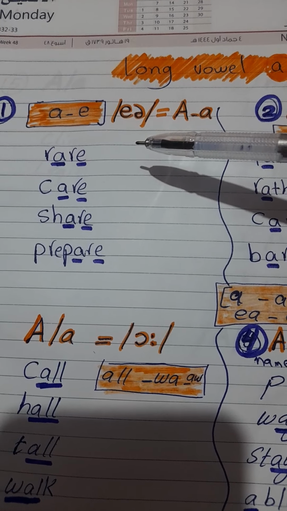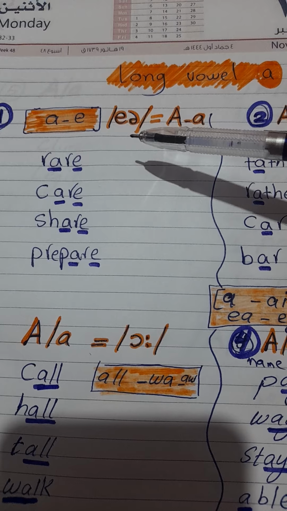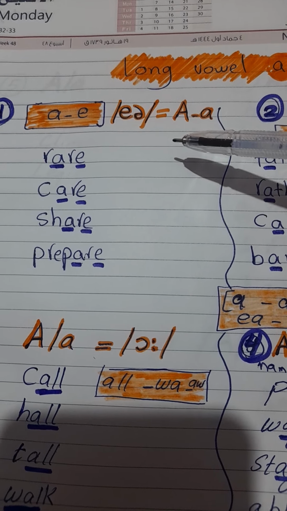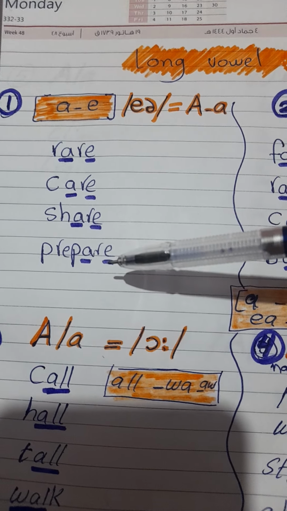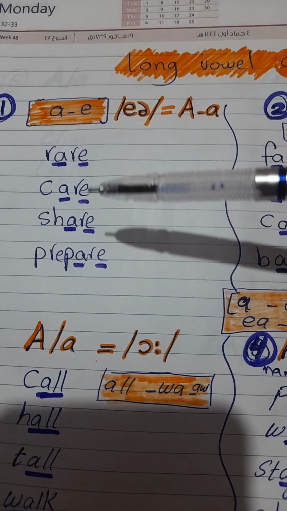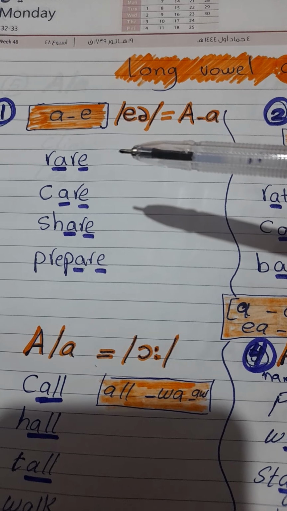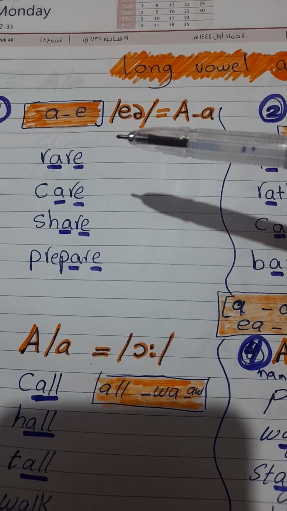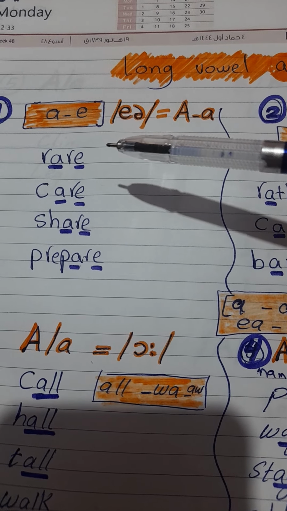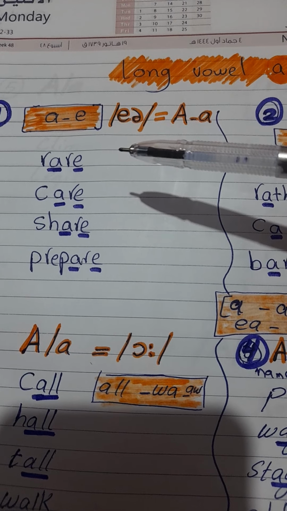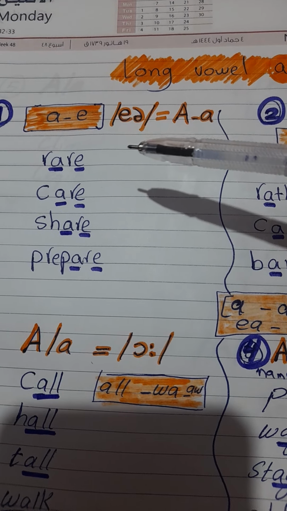Okay, when you say the long vowel sound air, as in rare, care, share, prepare. Don't miss that when you say the long vowel A, the first sound of it, air, you are going to make your tongue and lips relaxed, okay?